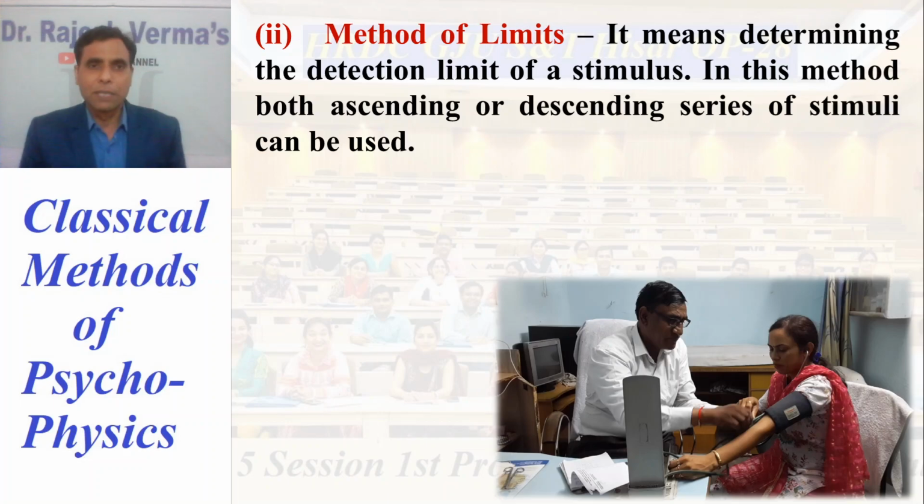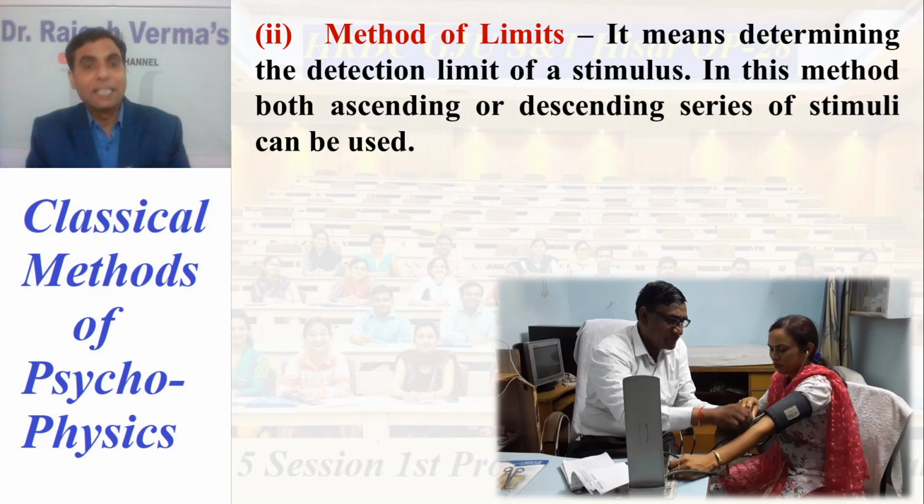Now let us discuss something about the method of limits. So you know what the difference is between method of constant stimuli and method of limits. Now I'll also tell you why it is known as method of limits. There is one basic difference. In method of limits, we present the stimulus in an order, whereas in method of constant stimuli, we present a set of stimuli that have fixed values in a random order.